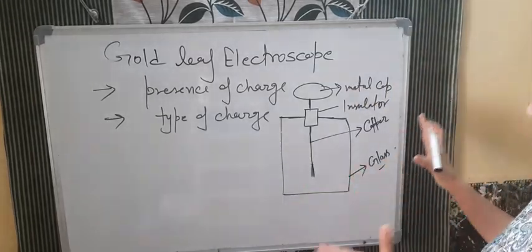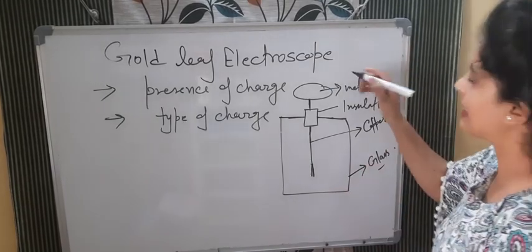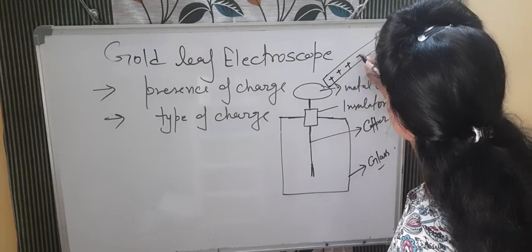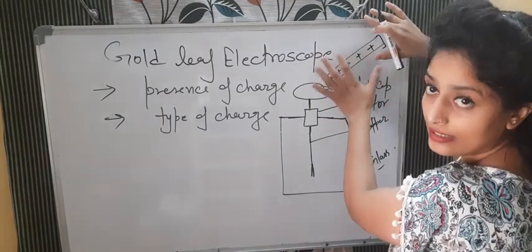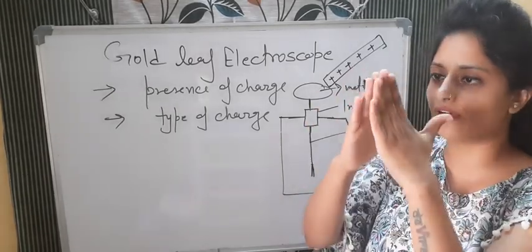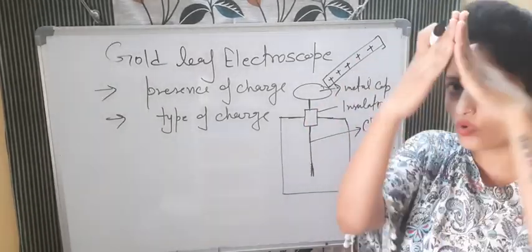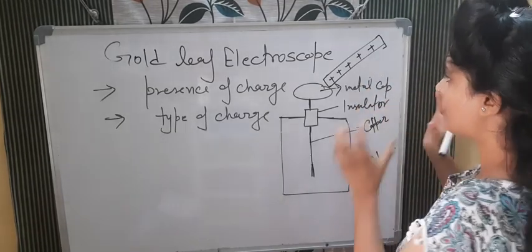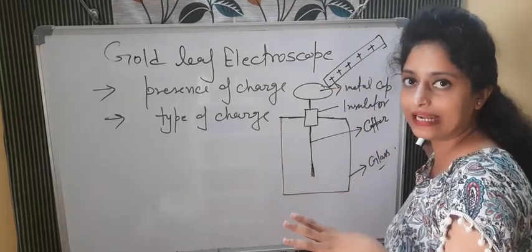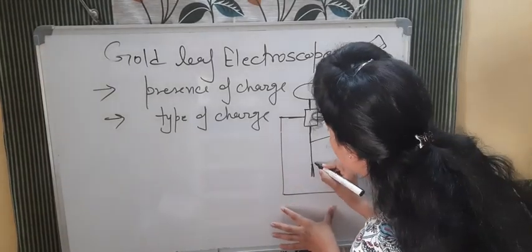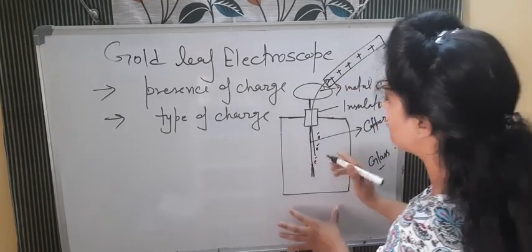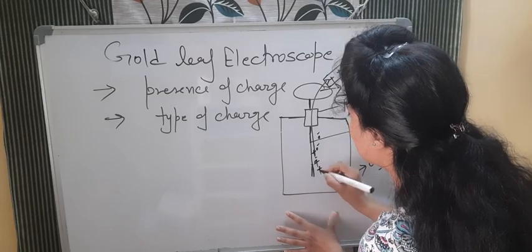Now I am taking that positively charged glass rod near this metal cap. What will happen if I touch it with that positive charge? Before touching, what was the position of the gold leaves? They were fully collapsed with each other, totally like this. There was no divergence between the leaves. Now I am touching this metal cap with the positive charge. What will happen after that? Electrons will go upside from here, and what will be left here? A greater amount of positive charge.